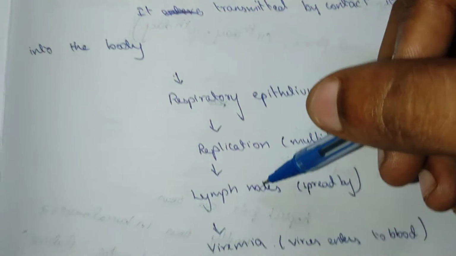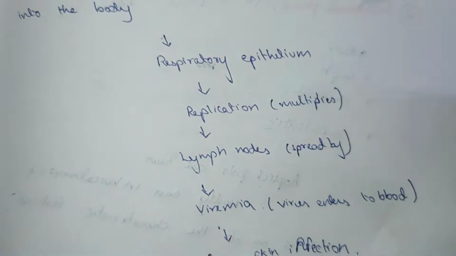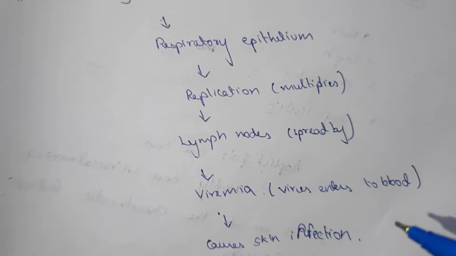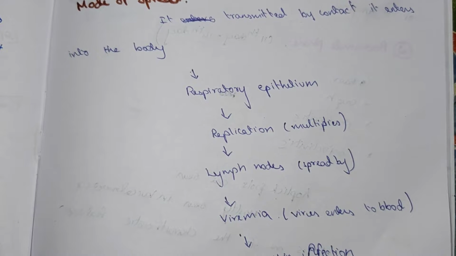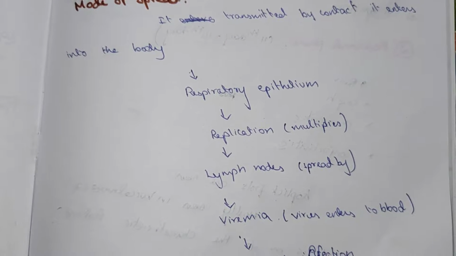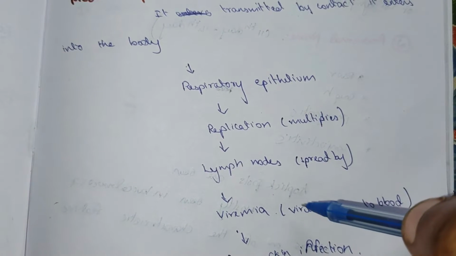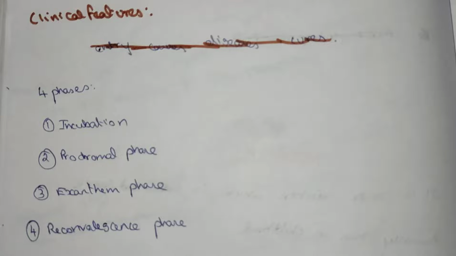It spreads by lymph nodes and enters into the blood, which is known as viremia, and causes skin infection.